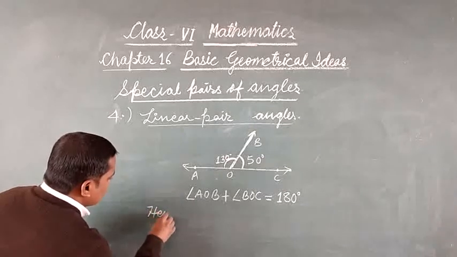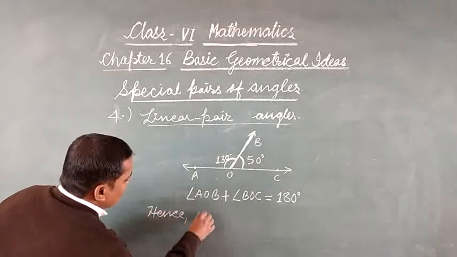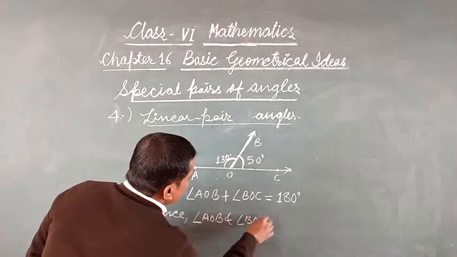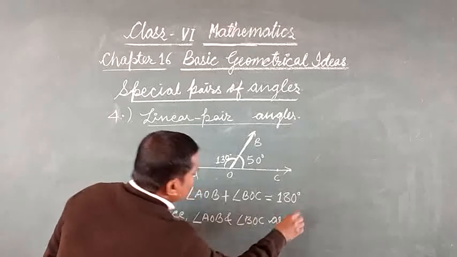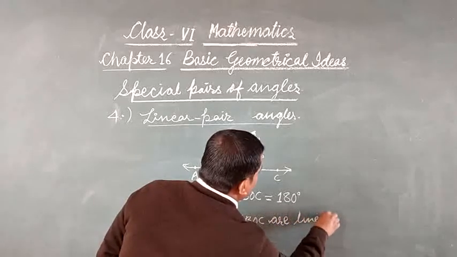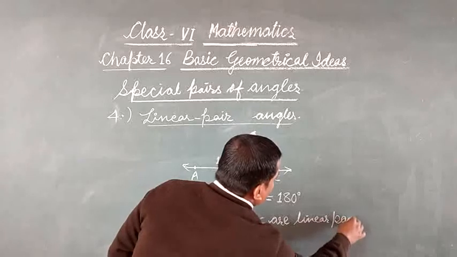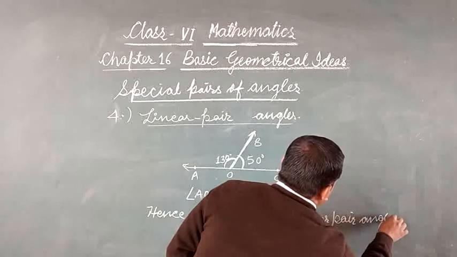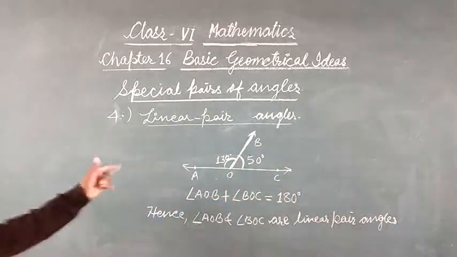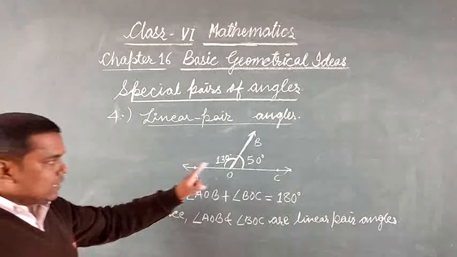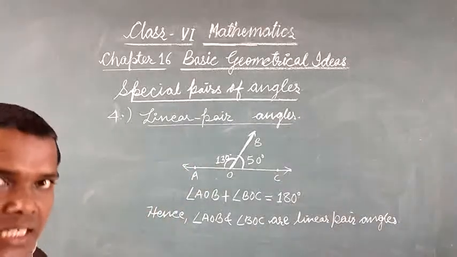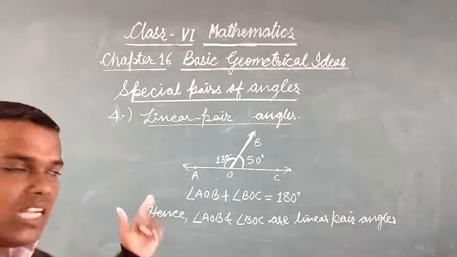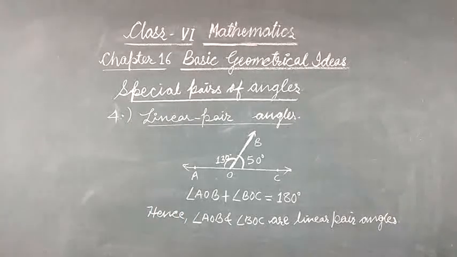Hence, angle AOB and angle BOC are linear pair angles. Why these two? Because these two angles are adjacent angles and their sum is equal to 180 degrees. Then these two angles are called linear pair angles.